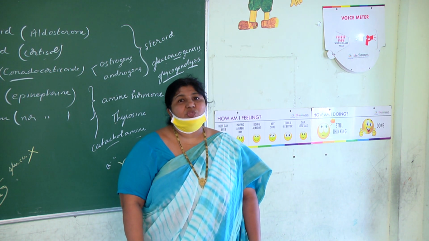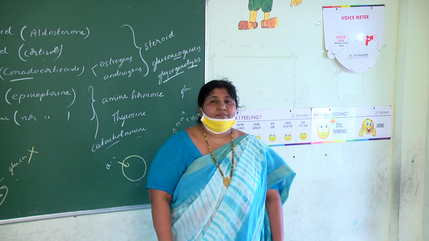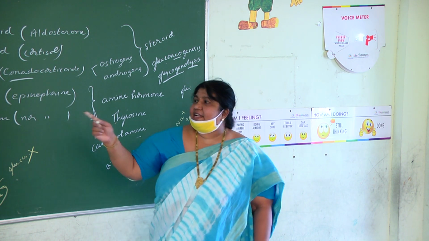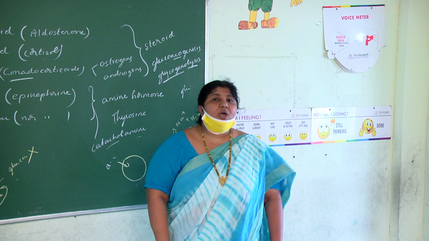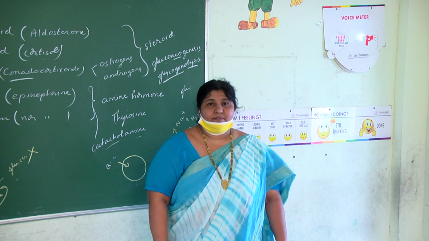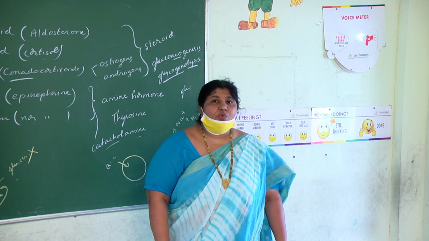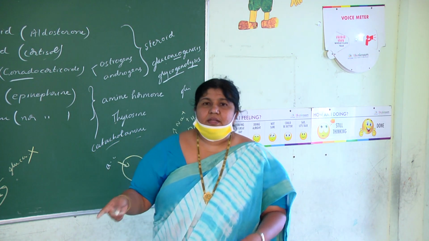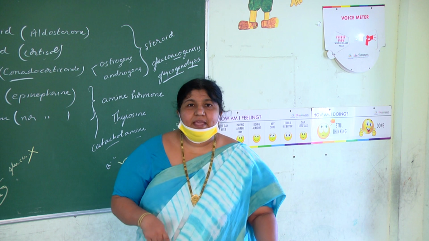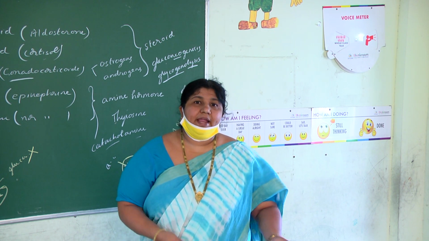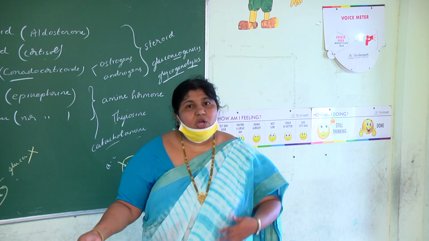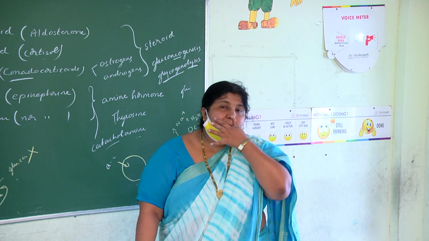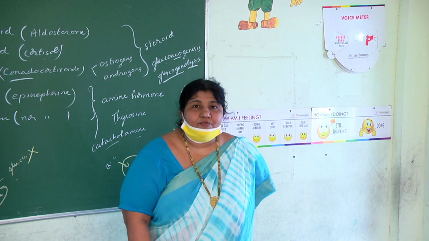So you can say cortisol is an erythropoietic hormone. Yesterday we studied thyroxine, which also has a role in erythropoiesis. The examiner will ask, which hormones have a role in erythropoiesis? Thyroxine, cortisol, both A and B, none of the above? Both A and B. Both thyroxine and cortisol have a role in erythropoiesis, that is, production of RBCs.